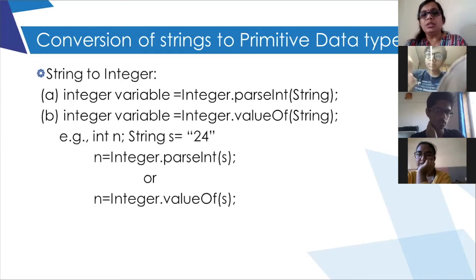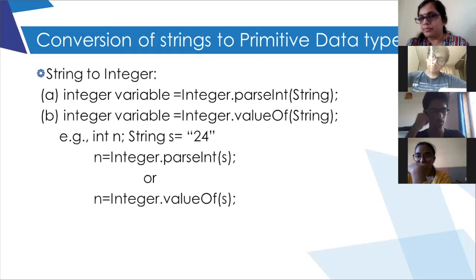So to convert the string variable s into the integer variable n, we use either the parseInt function or the Integer.valueOf function. These two functions will work similarly. You can use either of them for your calculation. Is it clear?